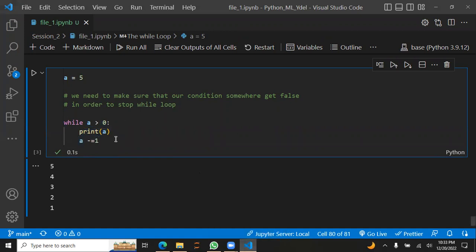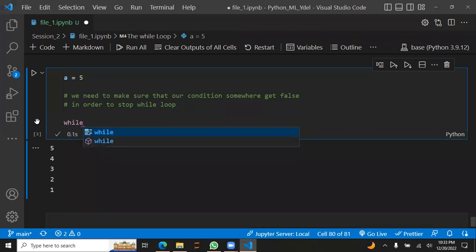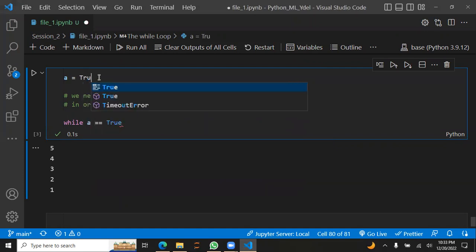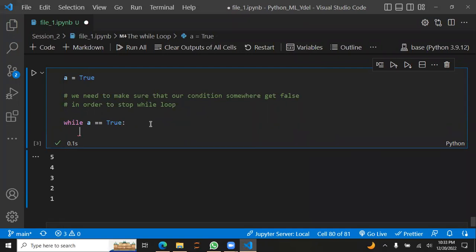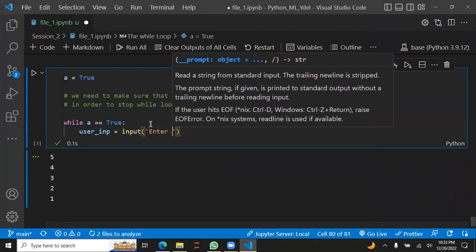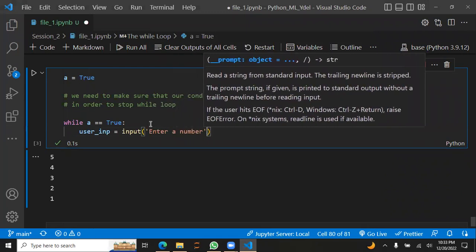We mostly use this when, remember, we can use while a equals true. Here we can just say true. We initialized a boolean true to a, and here we are saying, until a is true, keep repeating this. And here we take user input, just taking an input from the user, enter a number.